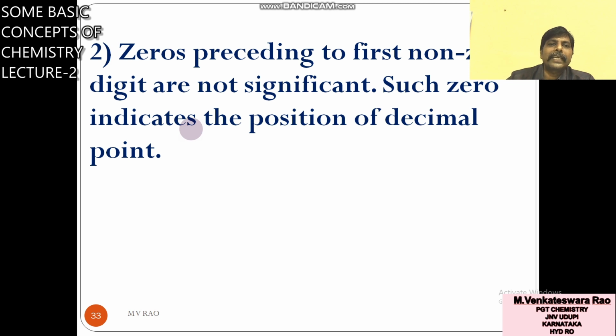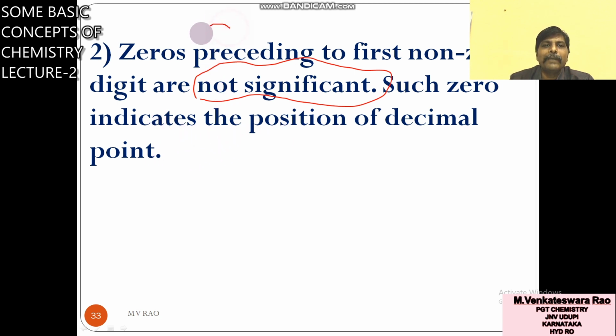Second rule: zeros preceding the first non-zero digit are not significant. This point is important. Such zeros indicate the position of the decimal point only.